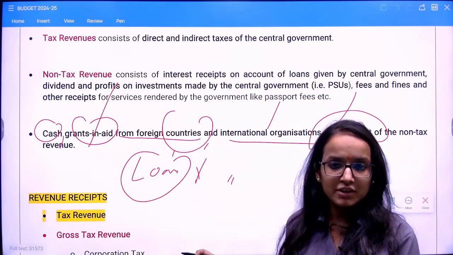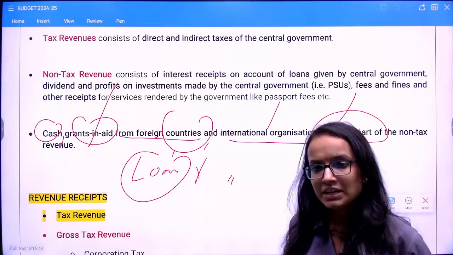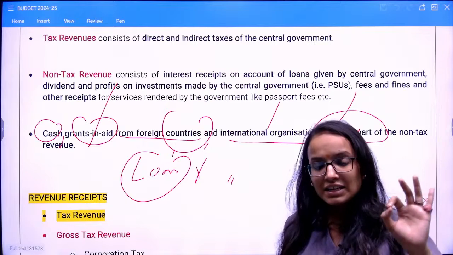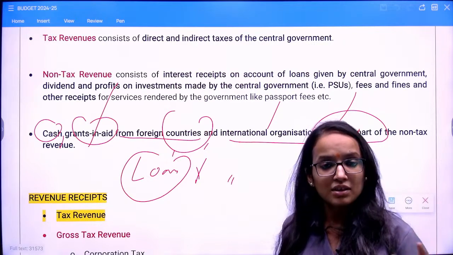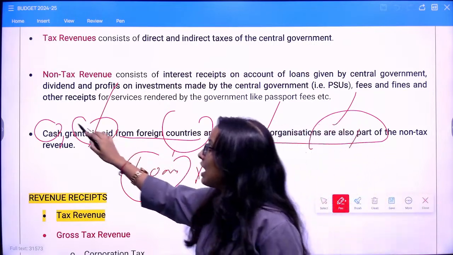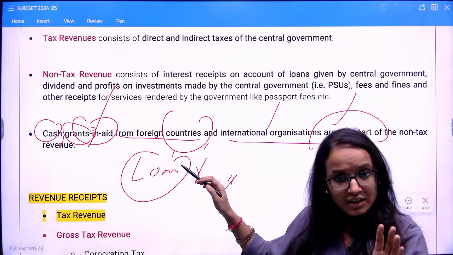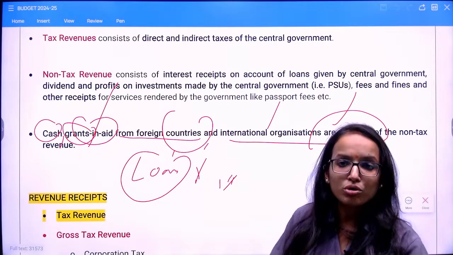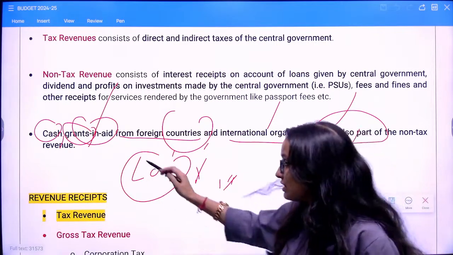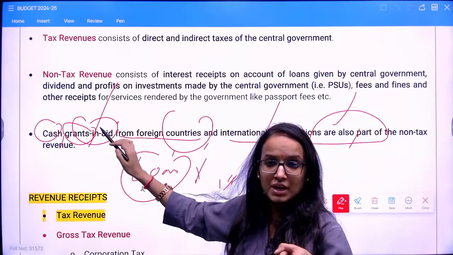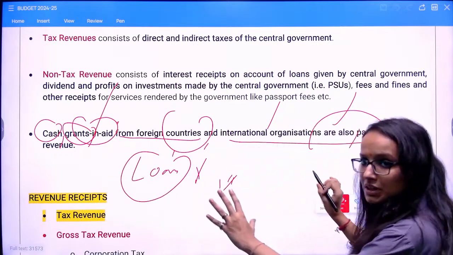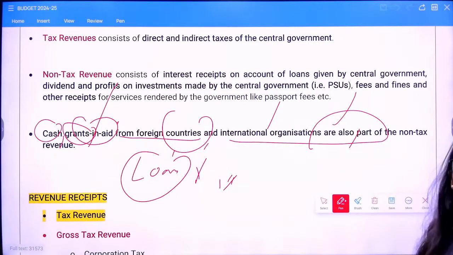By definition, a revenue receipt is what? No change in the liability and the asset condition, right? It neither creates liability nor reduces assets. So a loan cannot be, but these are grants. Grants are not loans. Grants are unconditional, like donations, right? So these are grants, not loans. Do not confuse them with loans. This is something related to your revenue receipts.